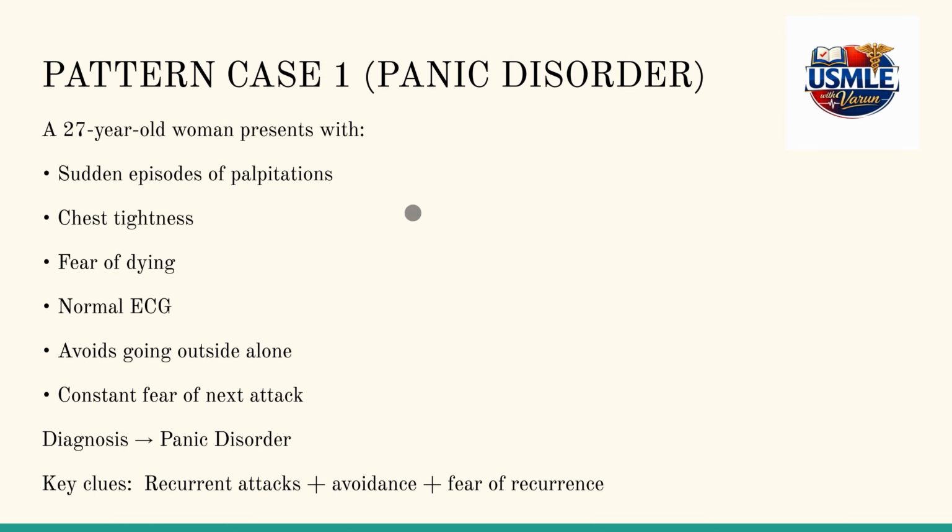Now, we will get back to our gold standard pattern recognition, and possible questions on USMLE Step 1, where we can identify using patterns from high yield questions. A 27-year-old woman presents with sudden episodes of palpitations, chest tightness, fear of dying. There's a normal ECG. Okay, so this is the key keyword. There is avoidance present, and there is fear of the next attack coming up.